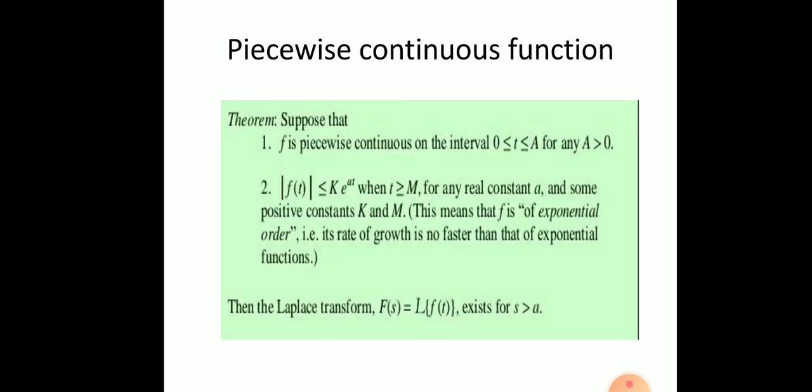Now it is better to understand piecewise continuous functions.